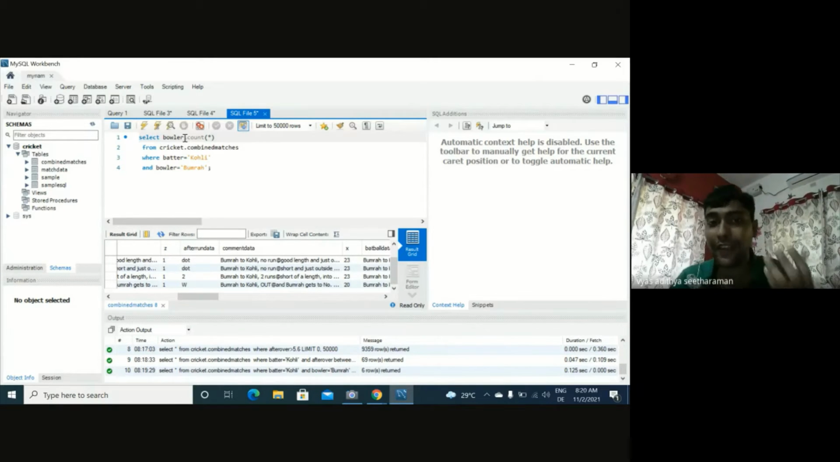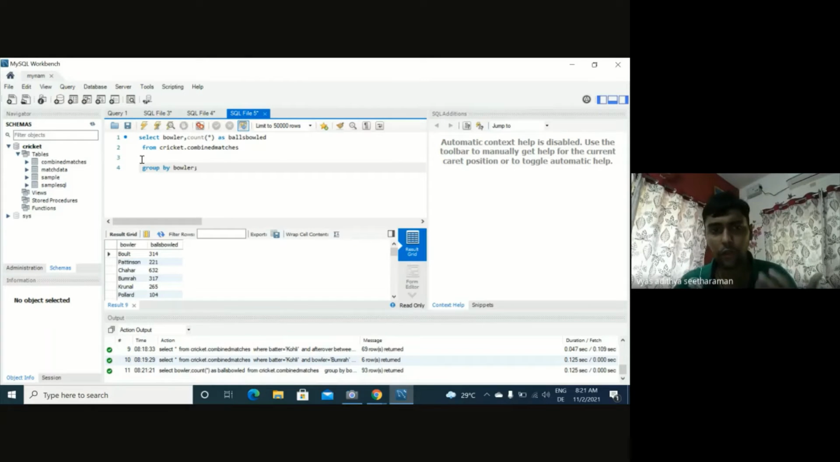And here we can give an alias name. Alias name means instead of outputting it as count of star, we can give it a good name we want, so it looks presentable on the output. So I can do that by typing an AS and then giving the name. I want to give it the name, say balls bowled or something like that. And then here we remove the where condition, and we just need to do this function called group by. Group by, and you can put bowler.